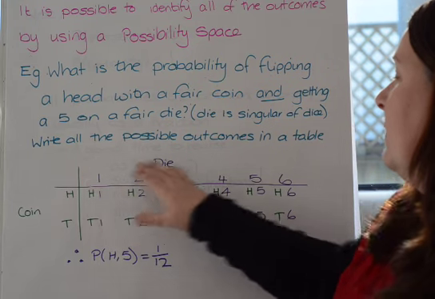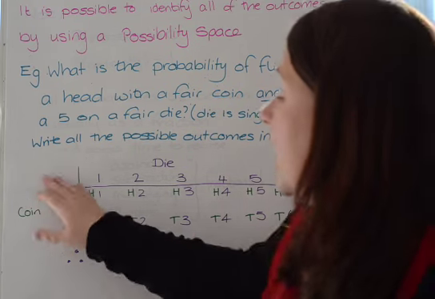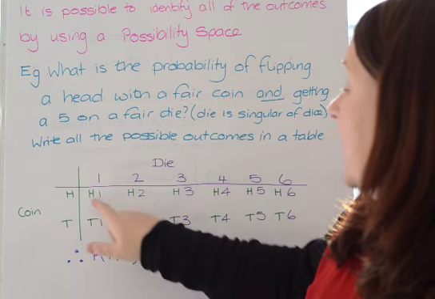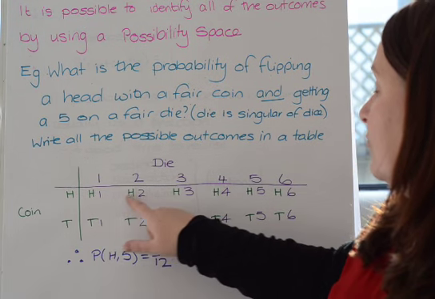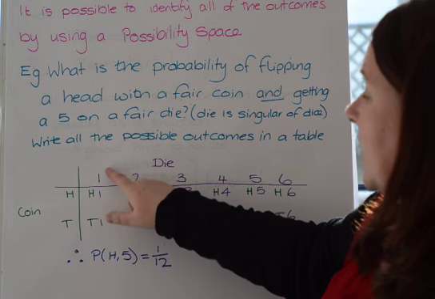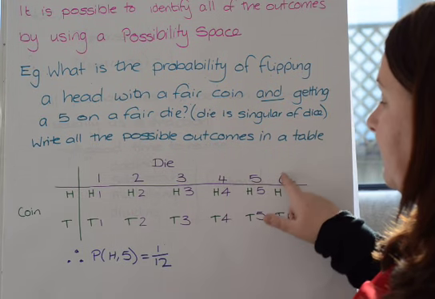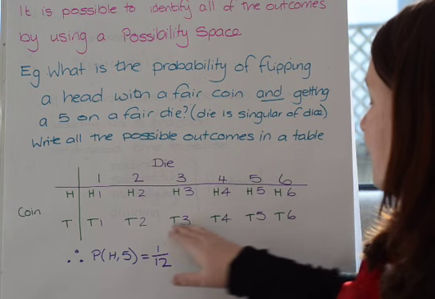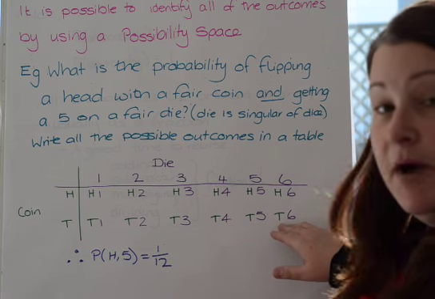Well, here we go. So I've got my die along the top and I've got my coin down the side. And I've just written in, so with the heads, I've got all the heads going along the top here, and then I've got the corresponding number. All the tails, and then again the corresponding number.